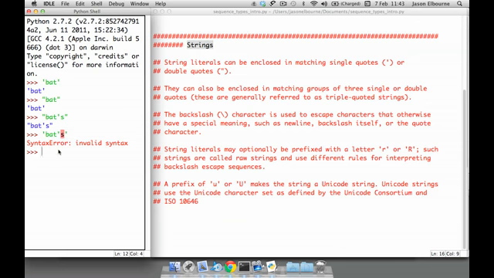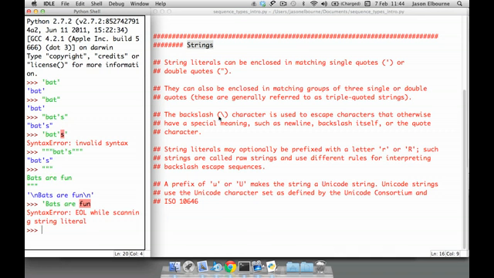The next thing is that if you have those triple quotes, you can actually include new lines and other things, and it's going to maintain that. So I can do triple quote, new line, bats are fun, and then triple quotes, and it still works, only it inserts at the new line the new line character, which is \n. And then it says bats are fun, \n, because there's a new line in this string. If you try to do that with just a single quote or a double quote, you get an error. Even if I try to hit enter to do a new line, I automatically get an error. So you can only do that with the triple quotes. That's why they're sort of powerful.